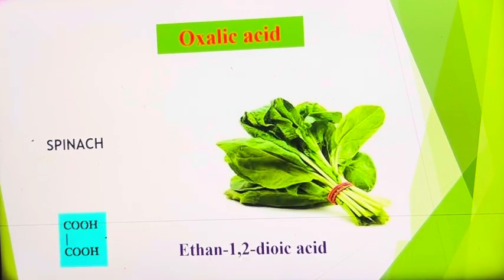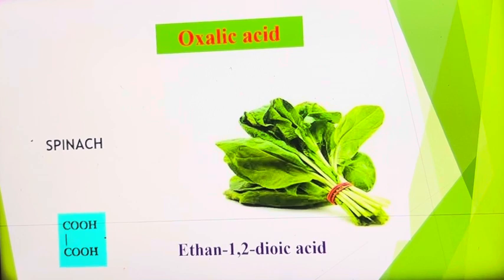Oxalic acid is generally present in spinach, palak. It is a dicarboxylic acid, ethane 1,2-dioic acid. Generally we used to say you should not take tomato and spinach combinedly as a food. It may create some stones, oxalates. Oxalates cannot dissolve in water easily, so it forms stones in the kidneys.